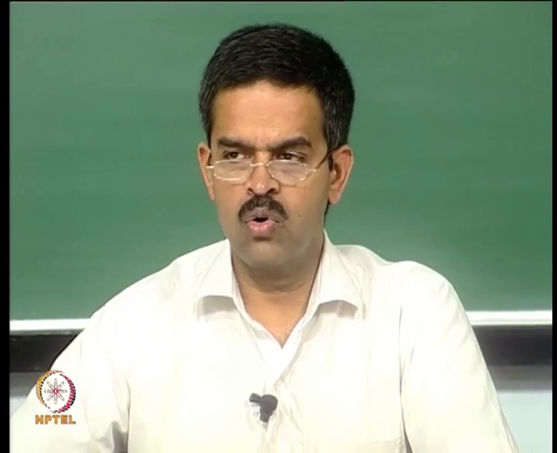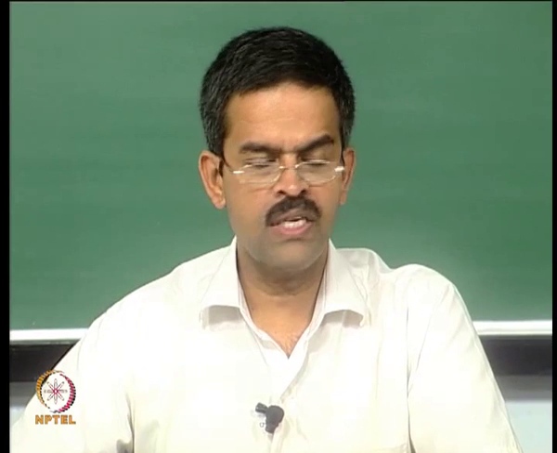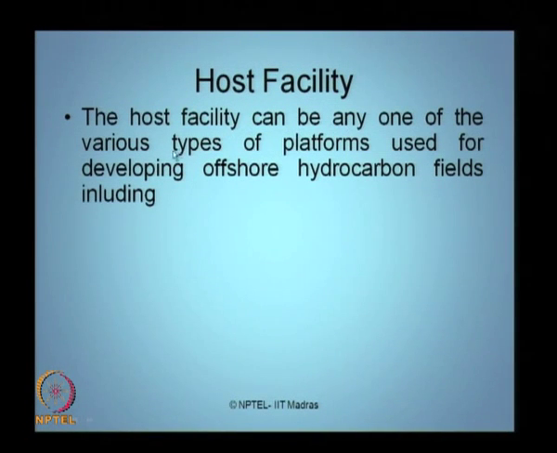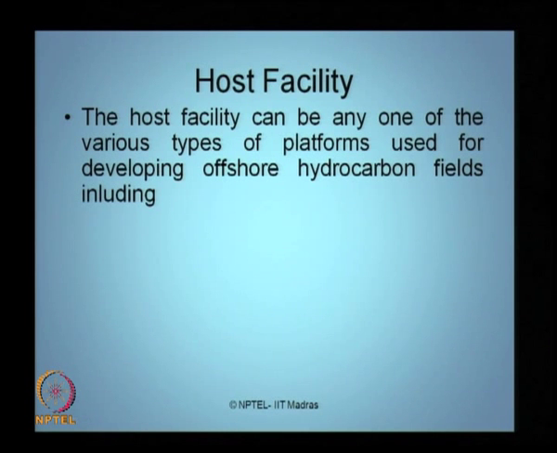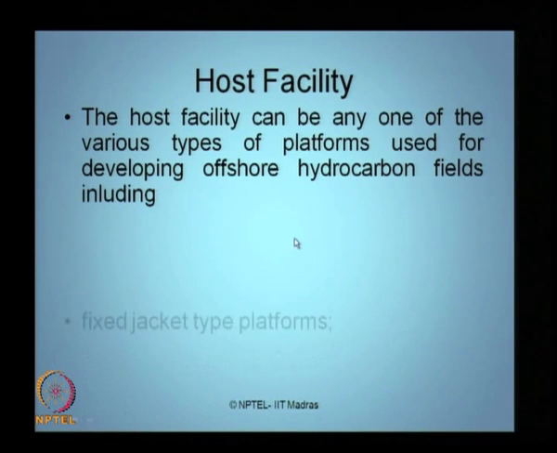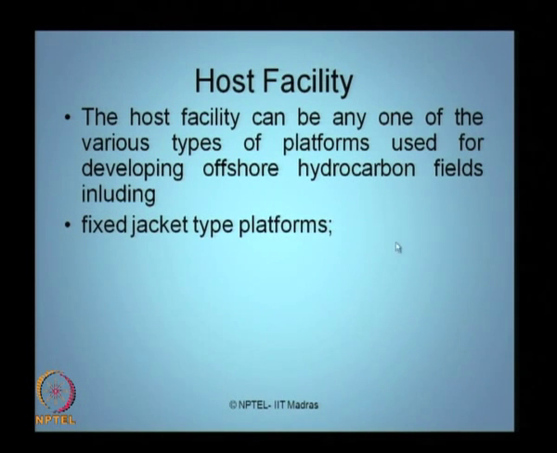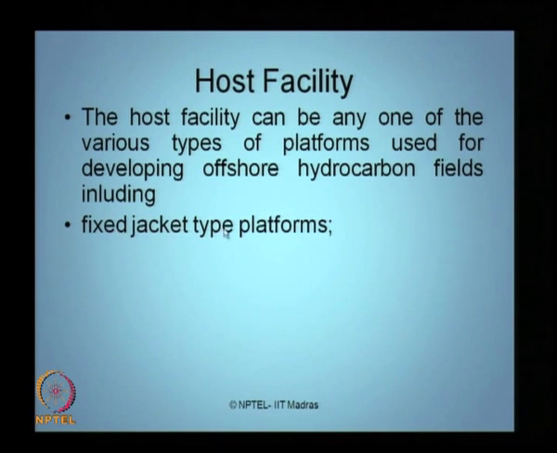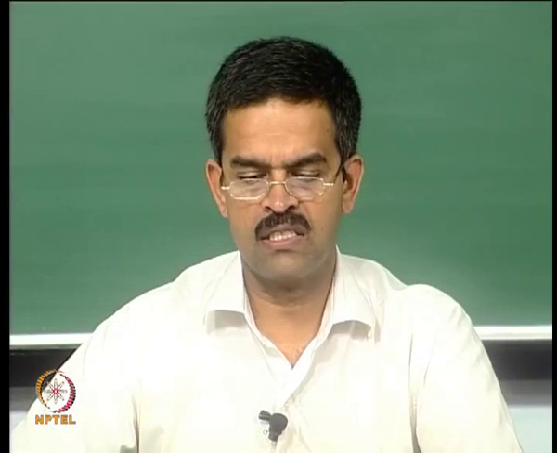Let us talk about the host facility. The host facility can be any one of the various types of platforms which we have discussed in the previous lectures. These platforms are essentially used for developing hydrocarbon fields, which include fixed jacket type platforms. We have discussed this in detail. The fixed type platforms can be of two types: gravity base as well as steel jacket structures.